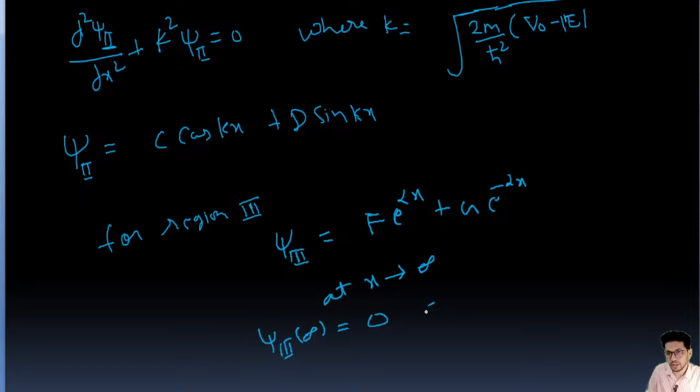So it means f is 0, so the wave function for third region is going to be g e to the power minus alpha x, because f equal to 0, right, guys? So let me just check. So g e to the power minus alpha x.